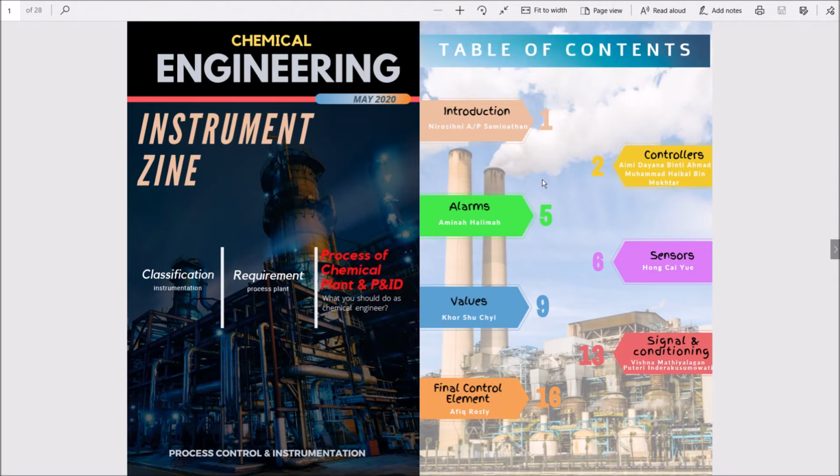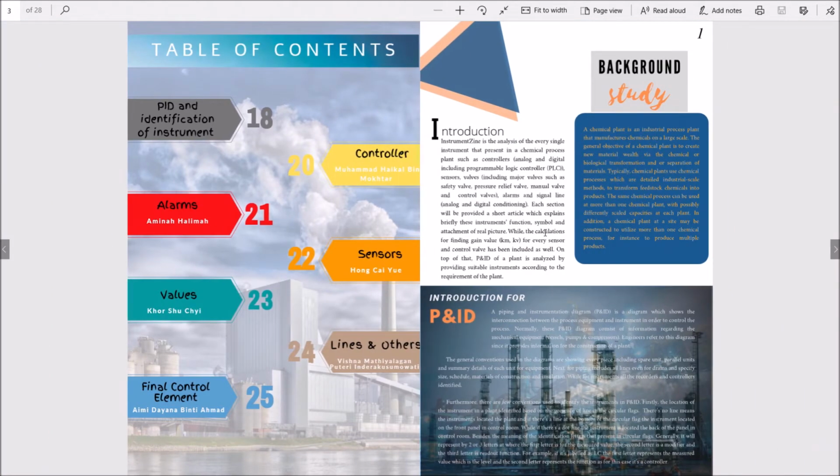In this video, Team 6 and Team 10 will present to you our InstrumentZine. We will talk about controllers, alarms, sensors, valves, signal and conditioning, and final control element. InstrumentZine can be defined as analysis of every single instrument that is present in a chemical process plant.